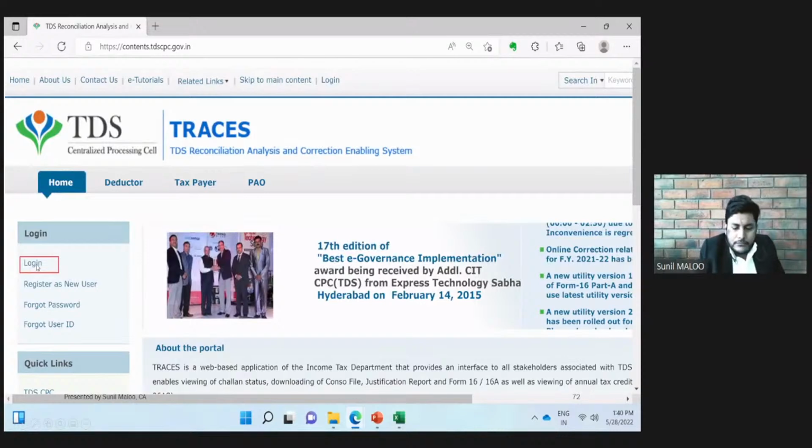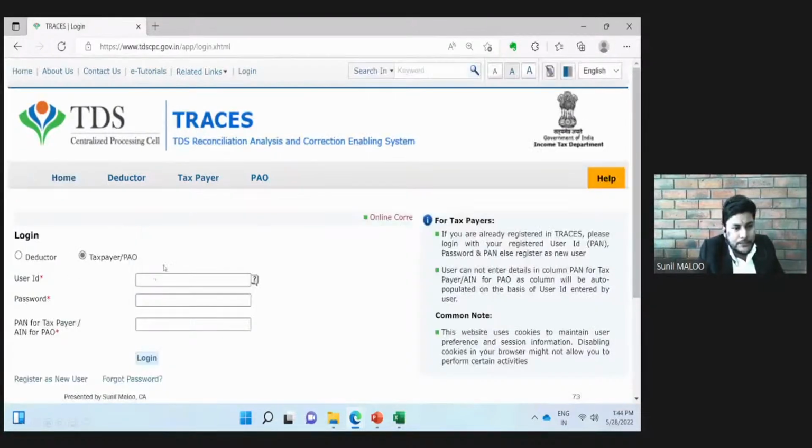Once we click this particular website, this homepage will appear, and on this homepage, we need to click this login button. Once we click this login, the next page will appear as this one. There are two options for login, as a deductor and as a taxpayer. So we need to select login as a taxpayer. We need to put here login ID, password, and PAN number.